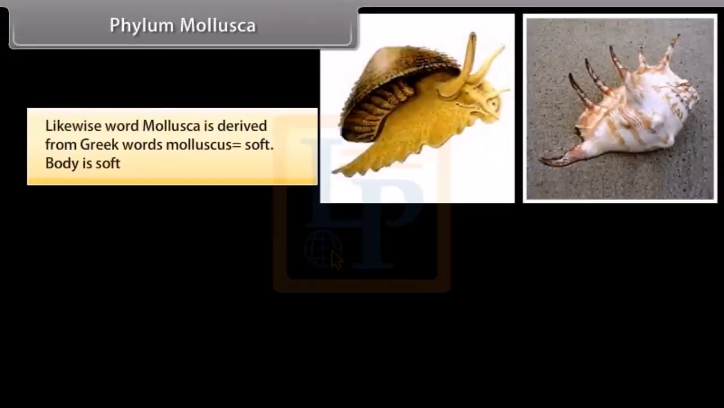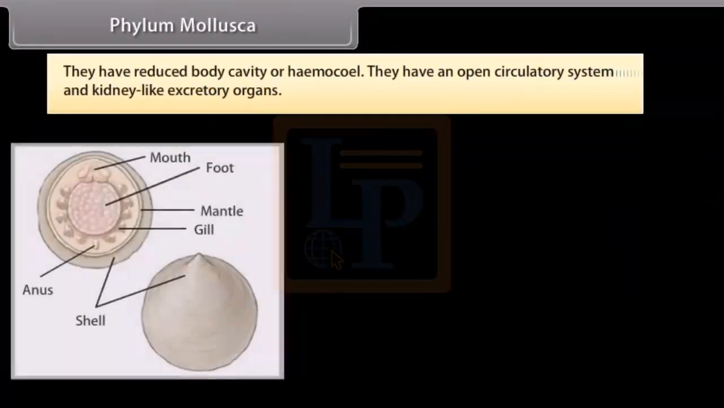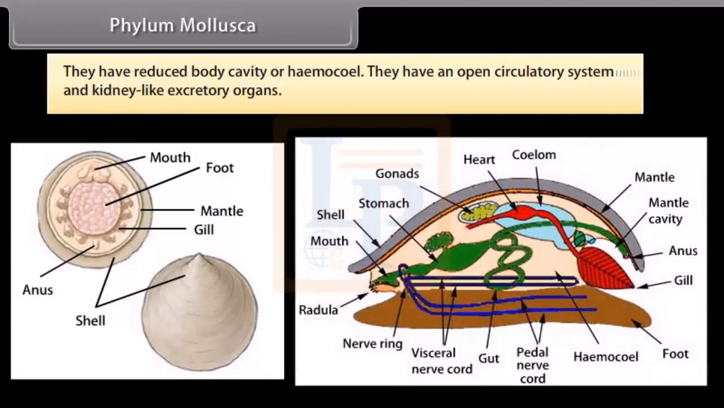Phylum Mollusca. Likewise, the word mollusca is derived from Latin word molluscus, soft, body is soft. The animals of phylum Mollusca are bilaterally symmetrical with little segmentation and without appendages. The size of body ranges from microscopic to a giant, that is octopus. They have reduced body cavity or hemocoel. They have an open circulatory system and kidney-like excretory organs.